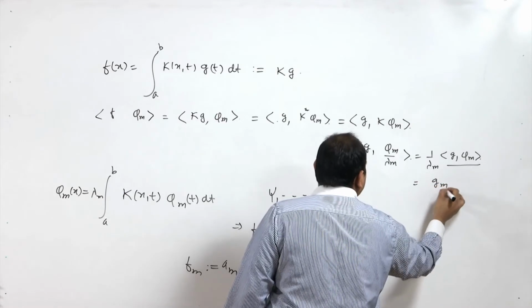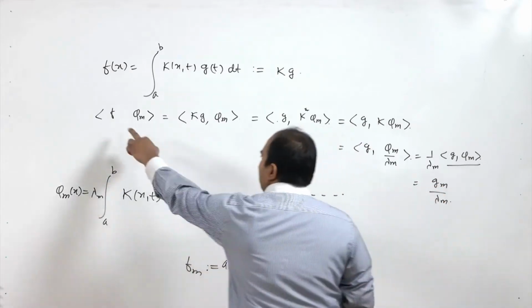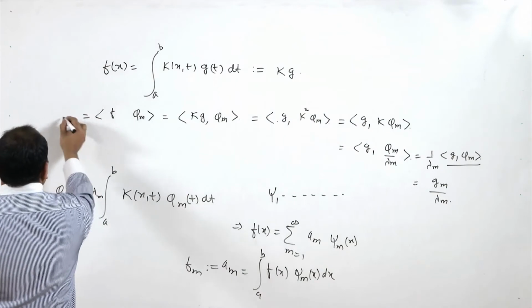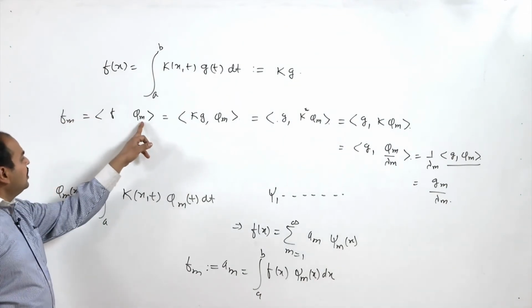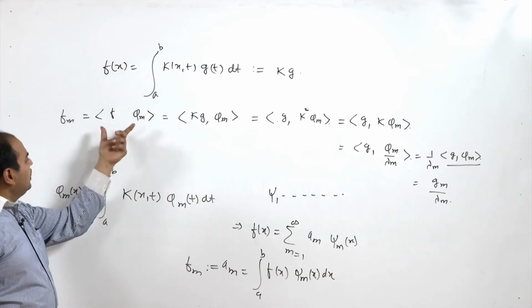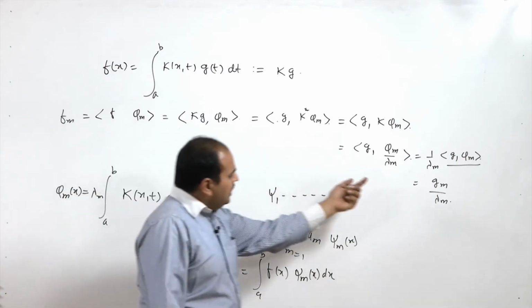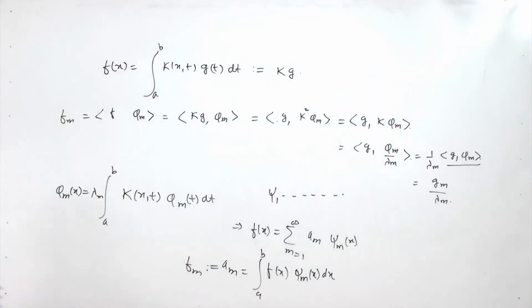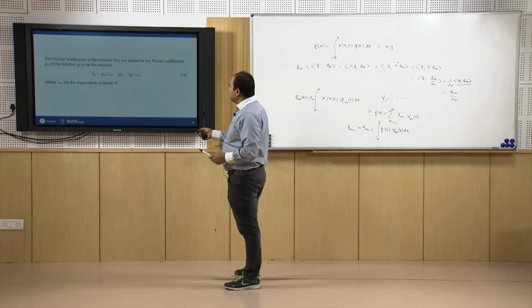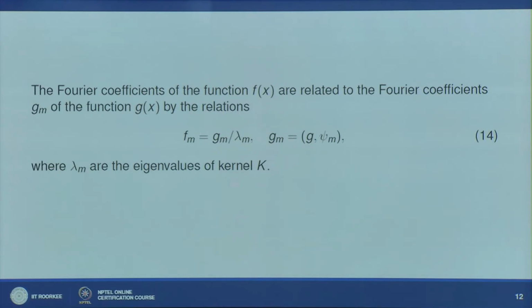So gm by lambda m. So fm, which is the Fourier coefficient of f with respect to phi m, is given by gm divided by lambda m. So equation number 14 is valid in this way: fm is given by gm divided by lambda m.